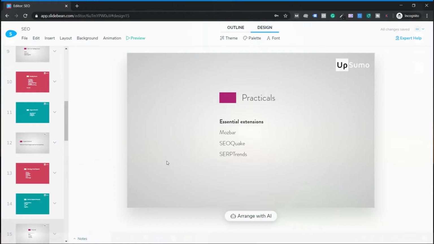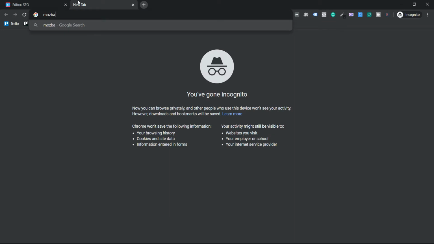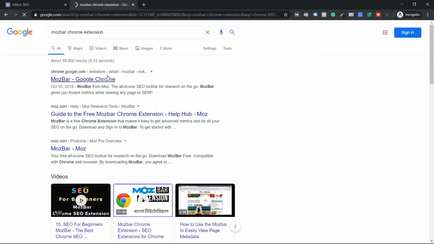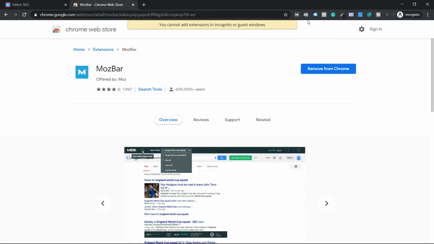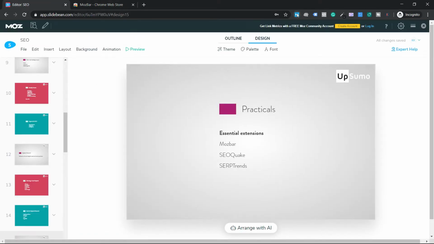The first one I want you to install is called Mozbar. Just search for Mozbar Chrome extension. It's a Chrome extension, guys. Just click search and click on the first one, and click on the option called add to Chrome. I'm getting remove from Chrome because I've already added it. Make sure you add to Chrome. Once you add it to Chrome, guys, if you click on this icon, you get this bar.